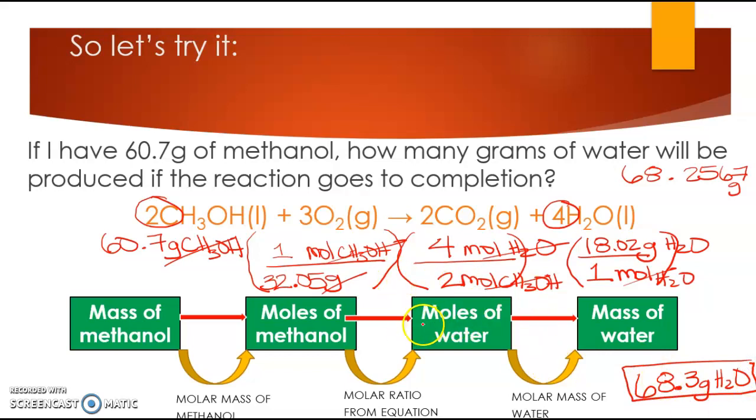So in the same way that we can figure out if I have 10 eggs, I can produce 50 crepes from the recipe. We just figured out that if you have 60.7 grams of methanol, you can produce and collect 68.3 grams of water from this chemical equation.